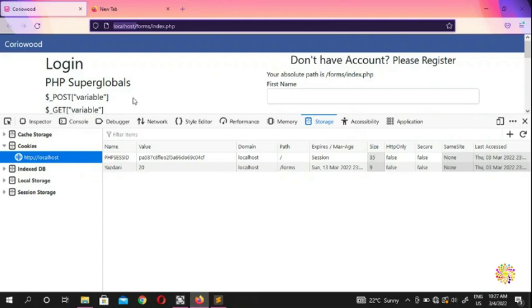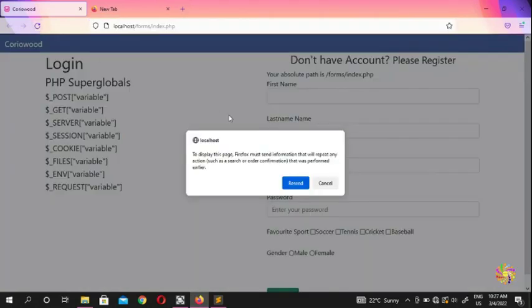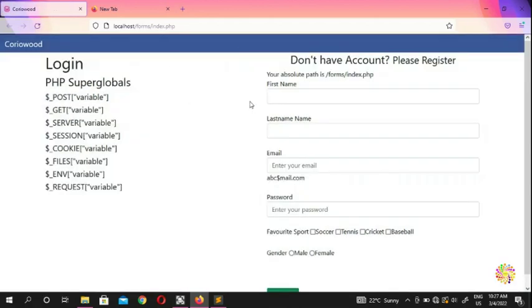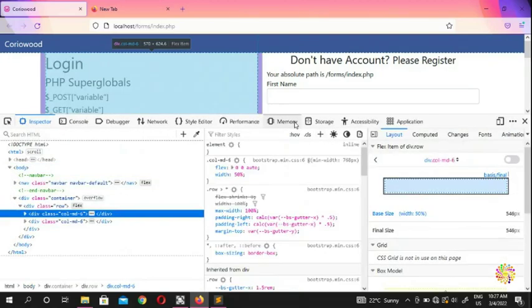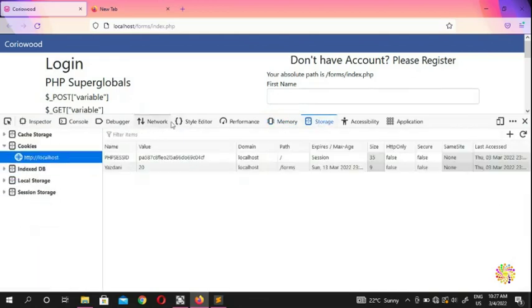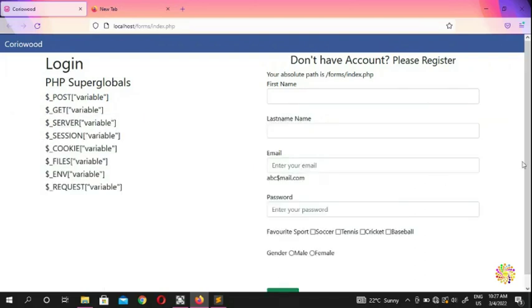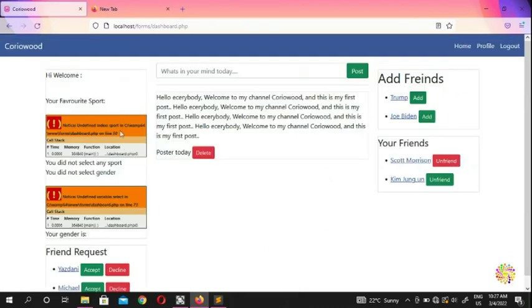Now, because we have sessions, we're going to check what sort of sessions we have. We go to storage, and you see we still have the default, but we have other sessions as well.